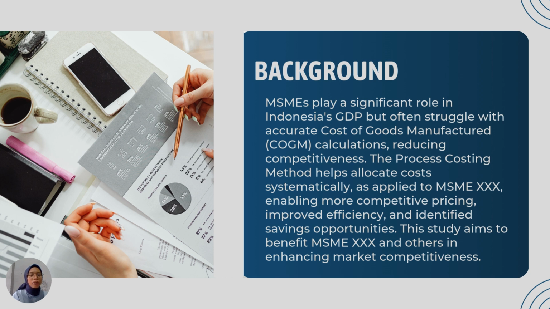The process costing method helps allocate cost systematically as applied to MSME XXX, enabling more competitive pricing, improved efficiency, and identified saving opportunities. The study aims to benefit MSME XXX and others in enhancing market competitiveness.